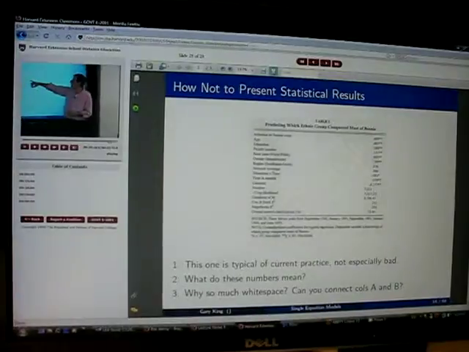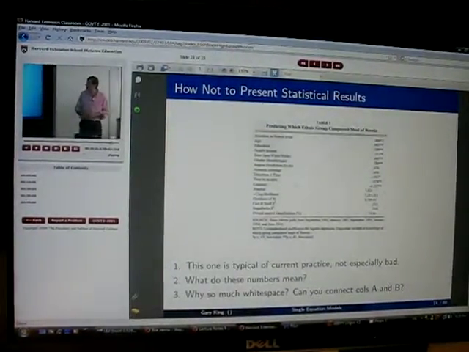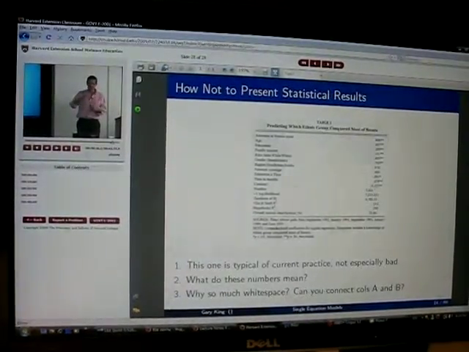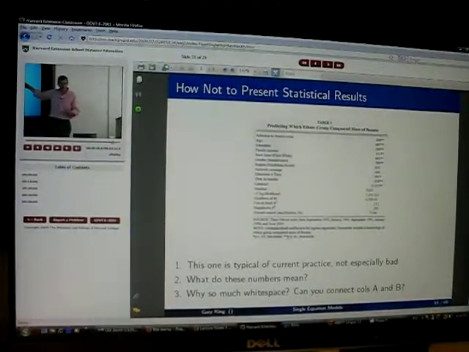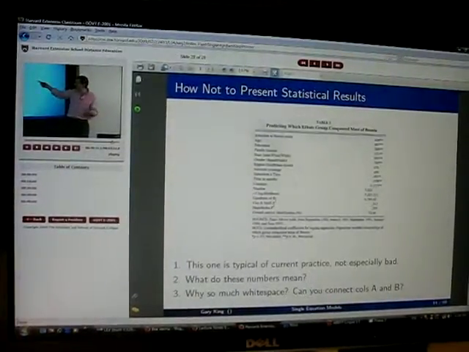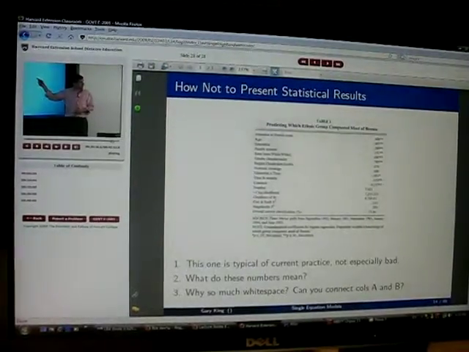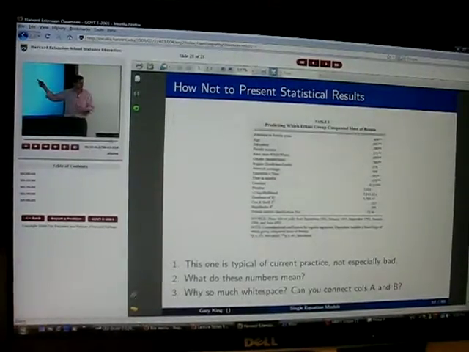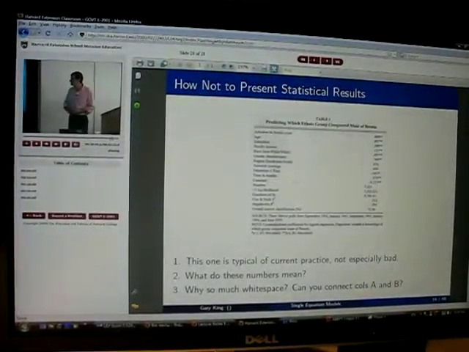Even the overall correct classification, presumably that means the percent of observations correctly classified if you set the values equal to the observed values and you see whether it comes out. Well, what's the proportion of 1s? The proportion of 1s might be 50% and they're predicting 73%. Or the proportion of 1s may be 72% and they're predicting 73%. Who knows? I don't have any idea what it means.